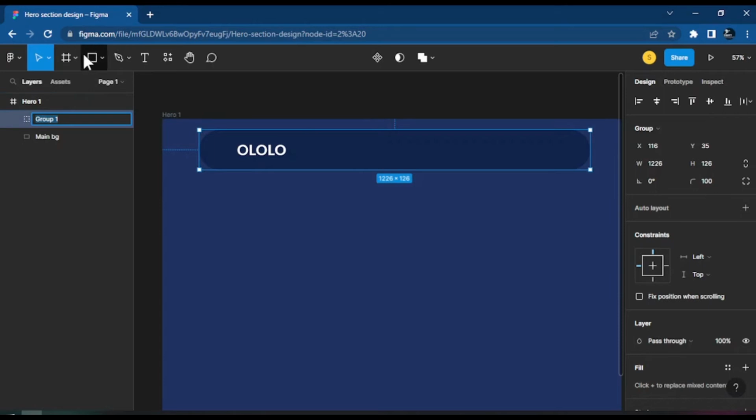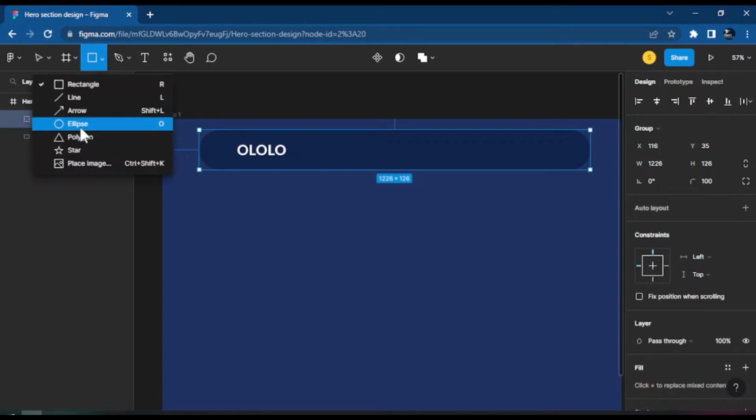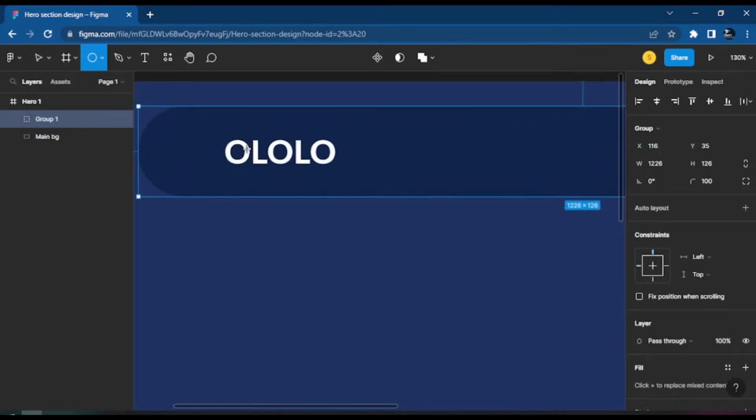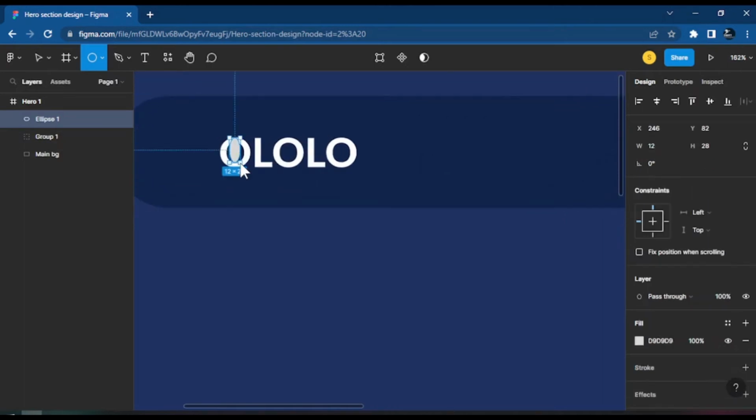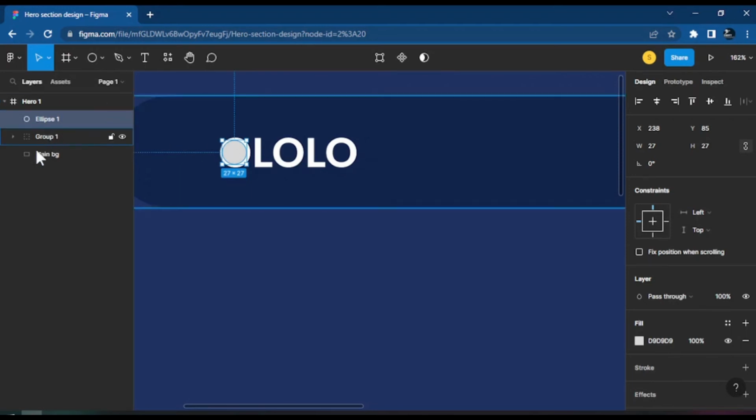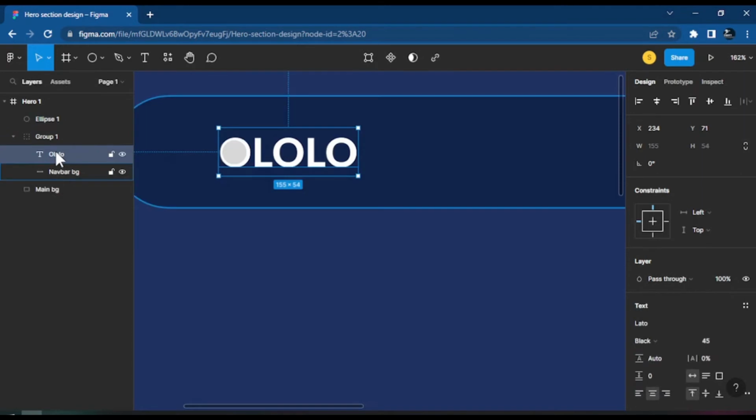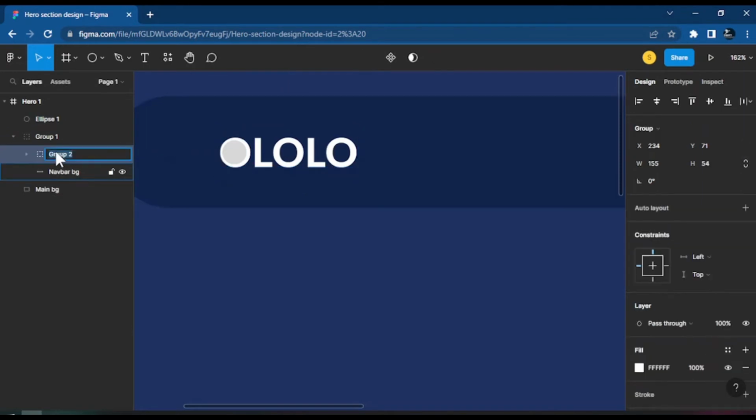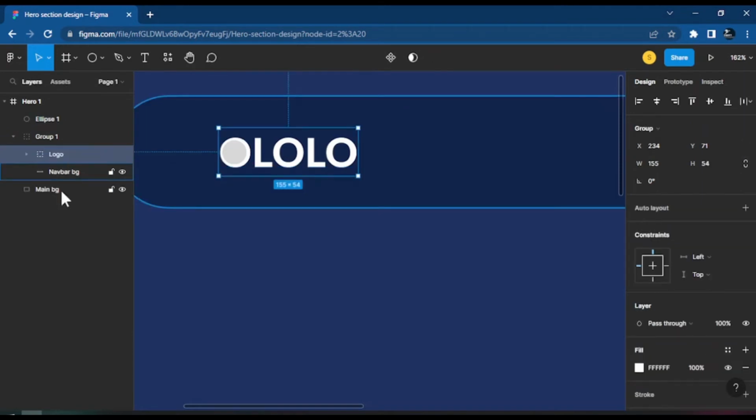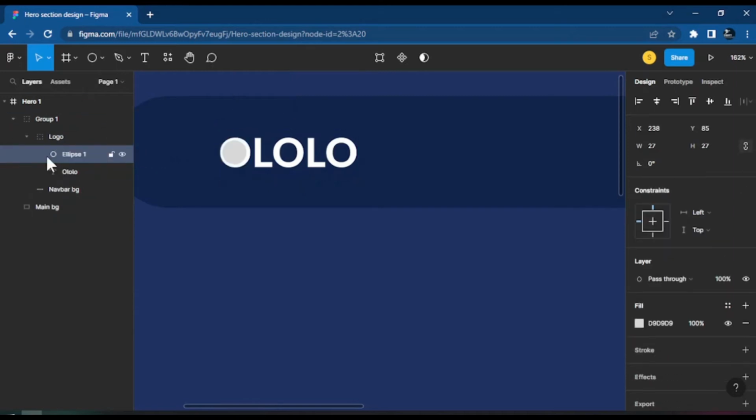Let me go into the Ellipse here, and then zoom in, and open here. I want to set these holes like this, right? Let's see whether we can do something like this. So for this Ololo, I'll make a new group and call this one logo. And then inside this logo, I'll drop this ellipse inside.